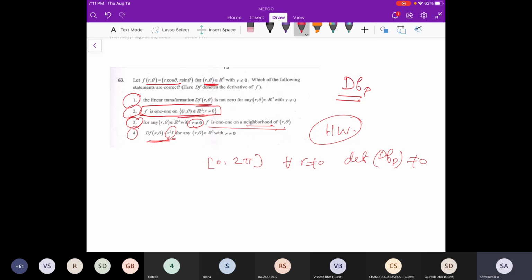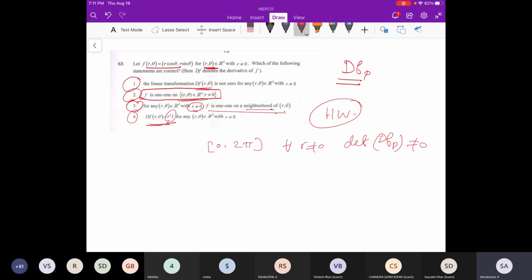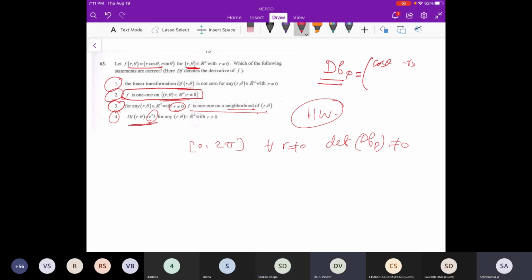Let me solve this directly. What is the derivative map? Can someone tell? df is the matrix with rows cos theta, minus r sin theta, and sin theta, r cos theta. Okay. What is the determinant? The determinant equals r cos square theta plus r sin square theta, which is r, and that is non-zero.